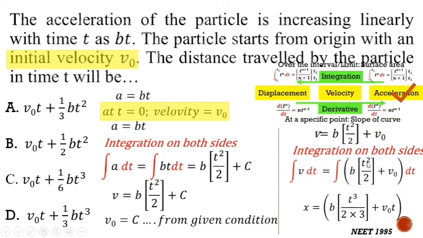By increasing power it will become t cube and dividing by power is multiplying by 3. That means bt cube by 6, and the integral of a constant term will be v0t. Here the correct option is bt cube by 6 plus v0t. So bt cube by 6 plus v0t, C is the correct option.